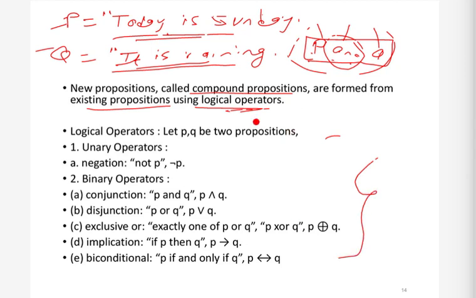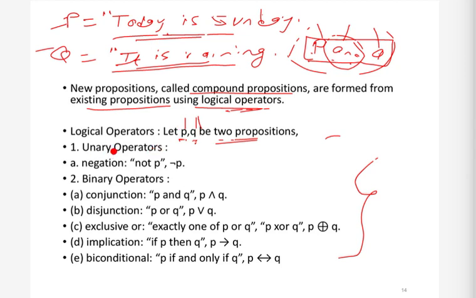So let's see what the operators are. Now we will study operators, and let's assume that P and Q are two propositions. Actually, P and Q are two propositional variables representing some propositions, but we will use this interchangeably. We can say that P is a proposition, Q is a proposition, because they are anyway representing propositions. Now we have some standard operators in propositional logic.